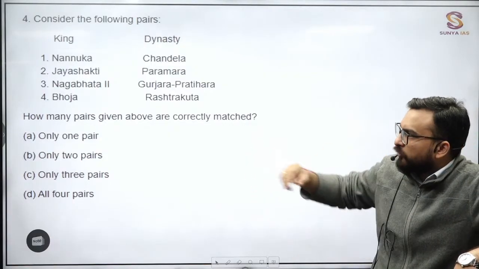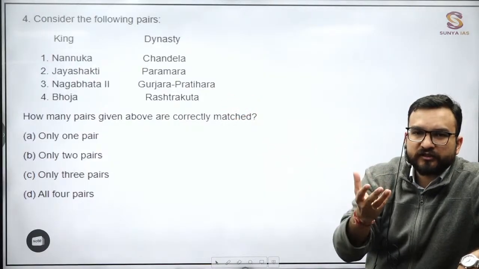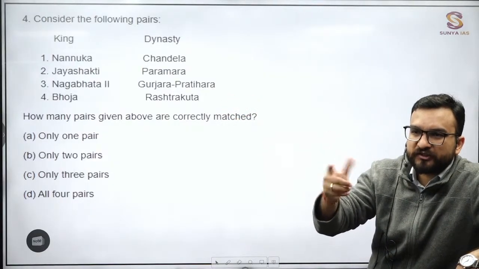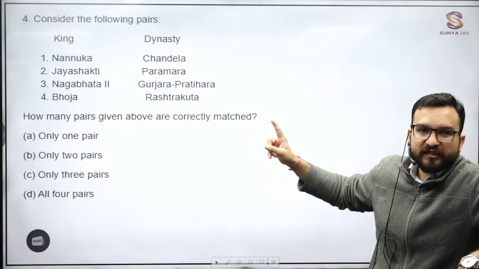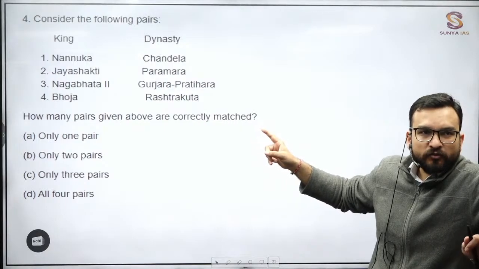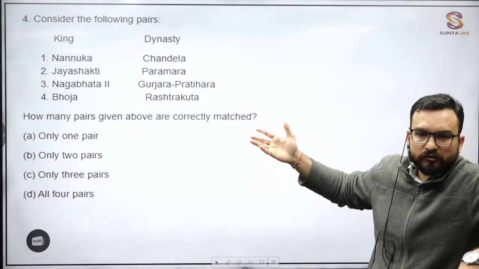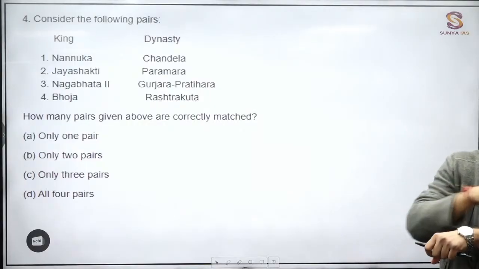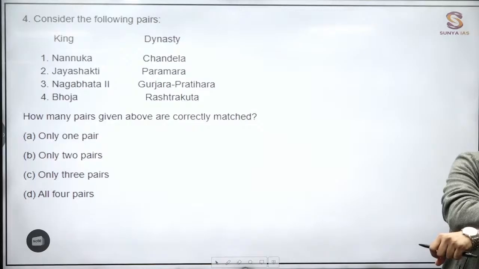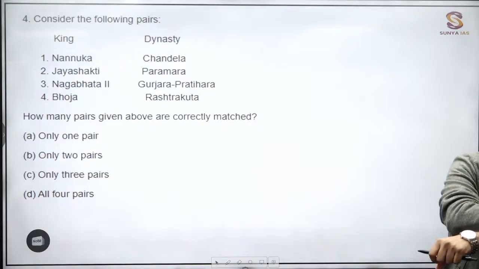Out of these questions, what is one ideology I have told you? The way they are framing the question, can anybody tell me how they have framed the question, with what mindset? Mindset I am talking about. Anybody? You people are connected with me, modern also, ancient also, this is medieval. Tell me.